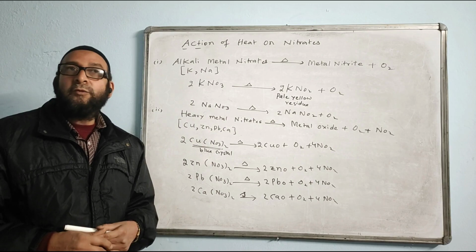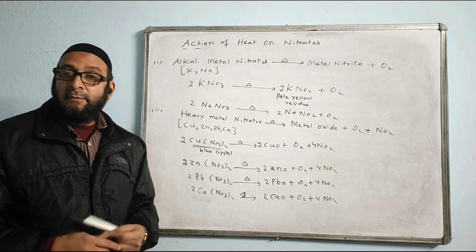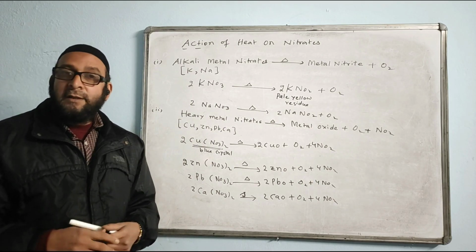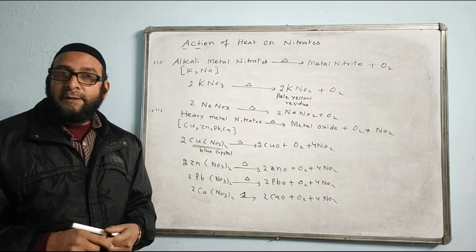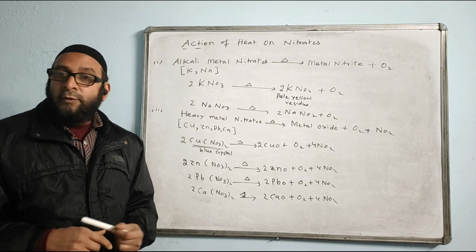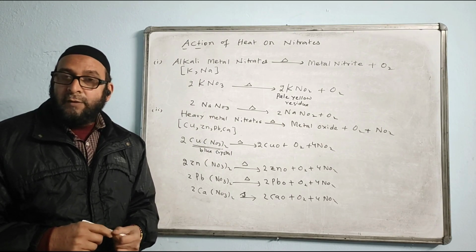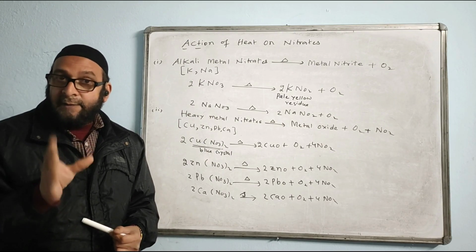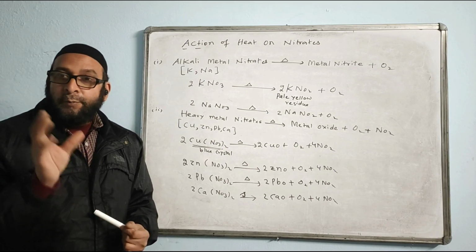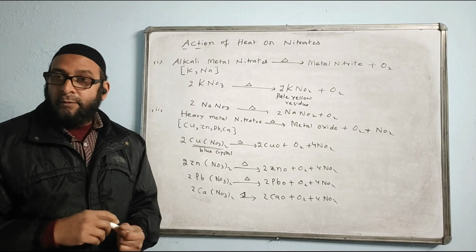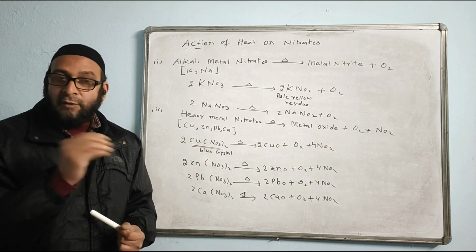That's why I told you to go through the notes every day. I have taught this already, and it is in the chapter ammonia. When ammonia gas is passed over heated black copper oxide, the black copper oxide changes into brown pink metal of copper due to the reducing action of ammonia.